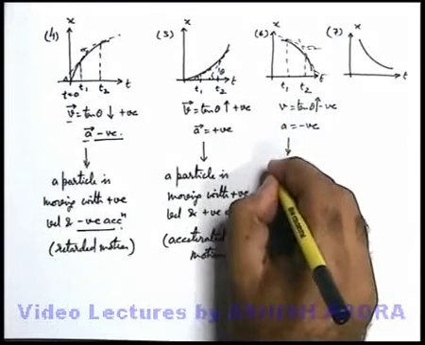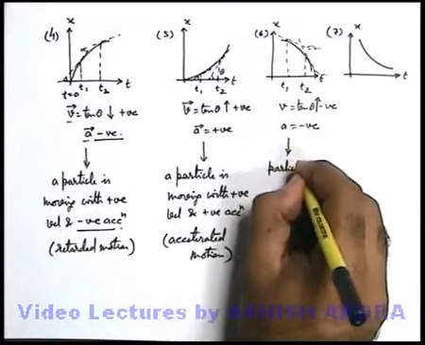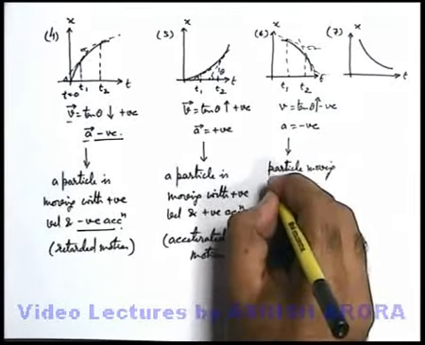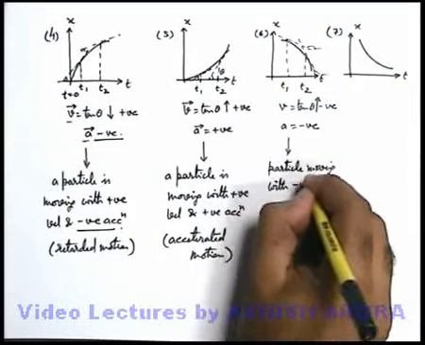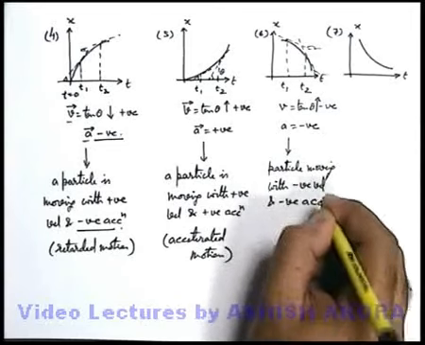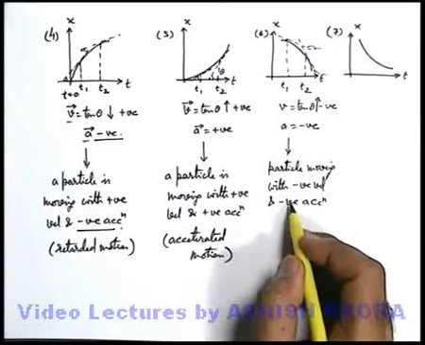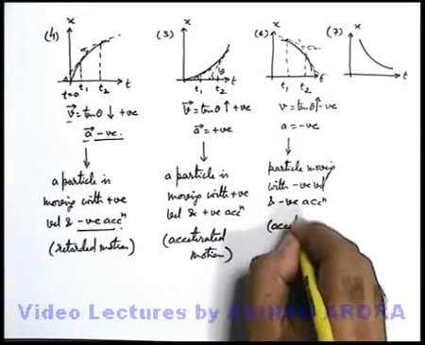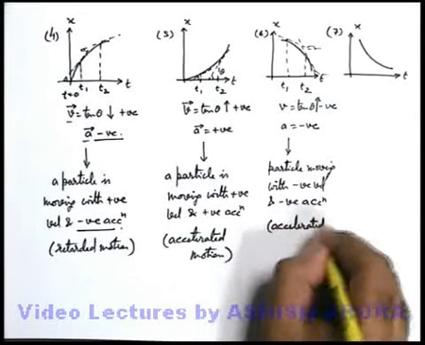So we can say this is the curve for a particle moving with negative velocity and negative acceleration. And if velocity and acceleration are of the same sign, this is the case of an accelerated motion.